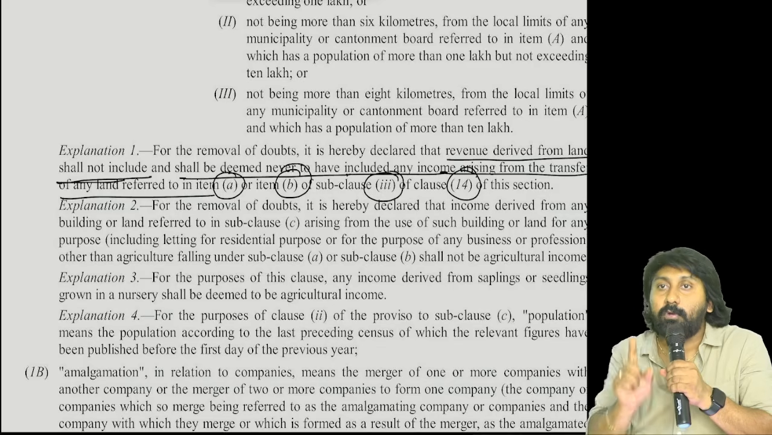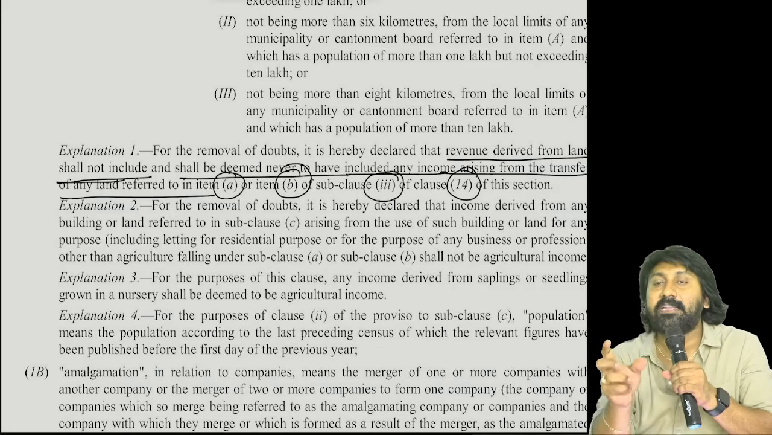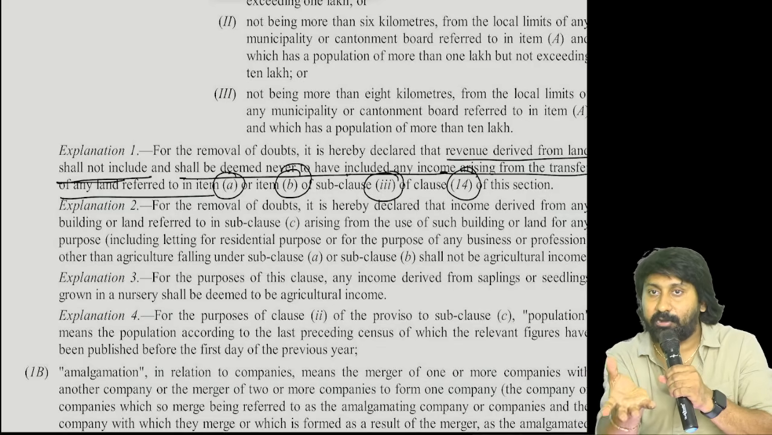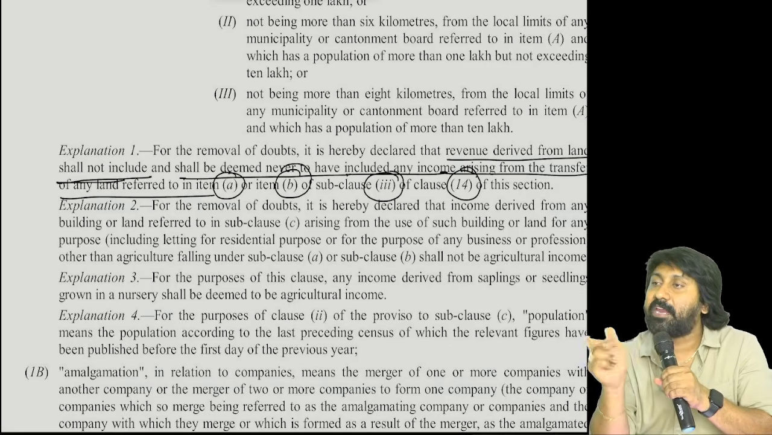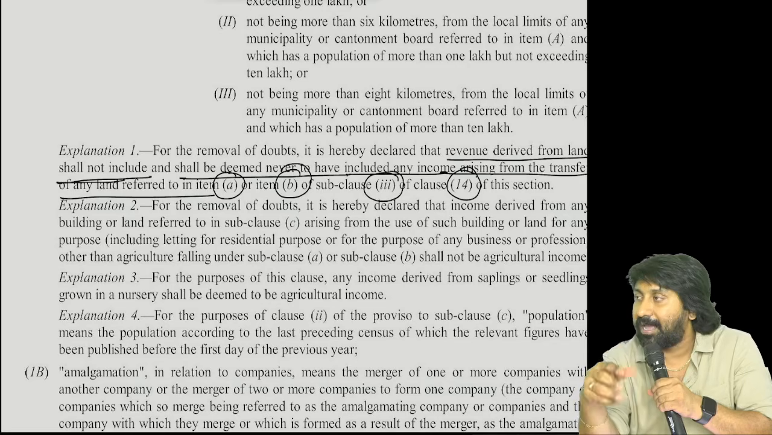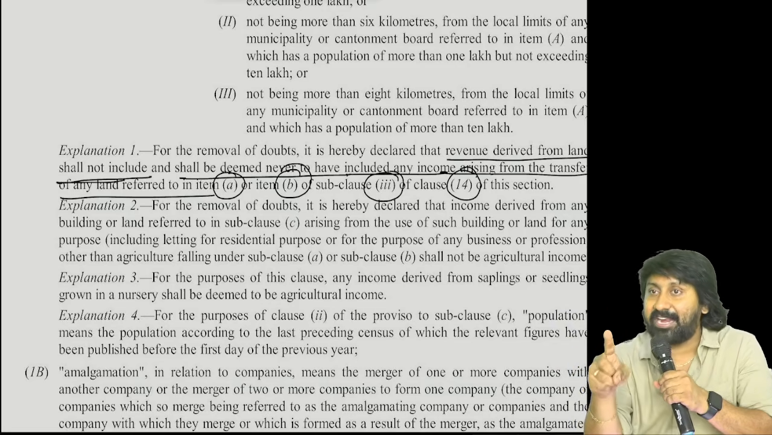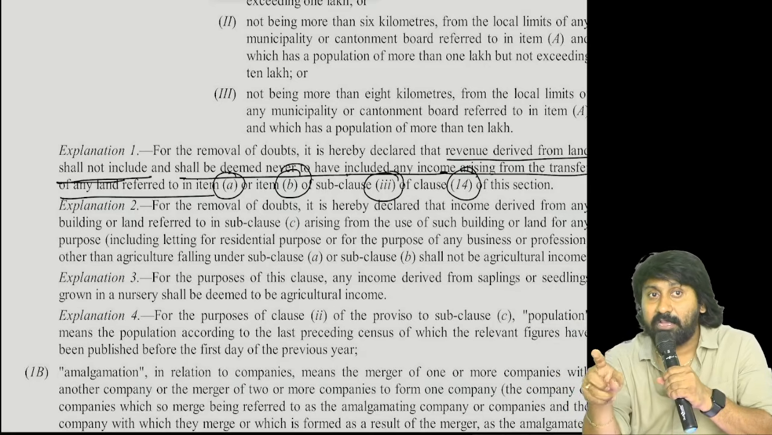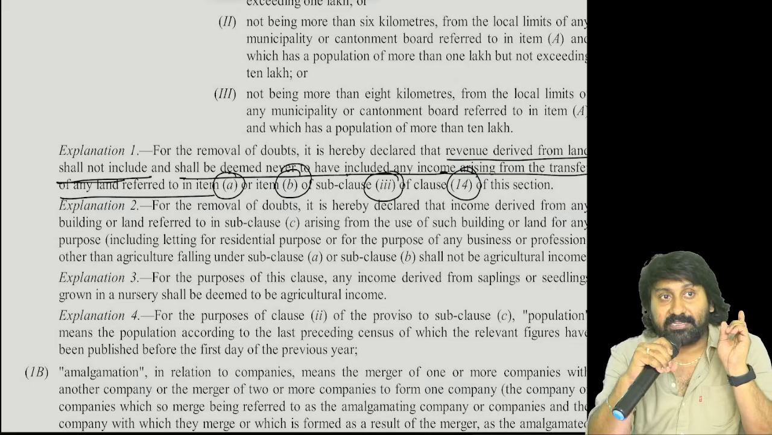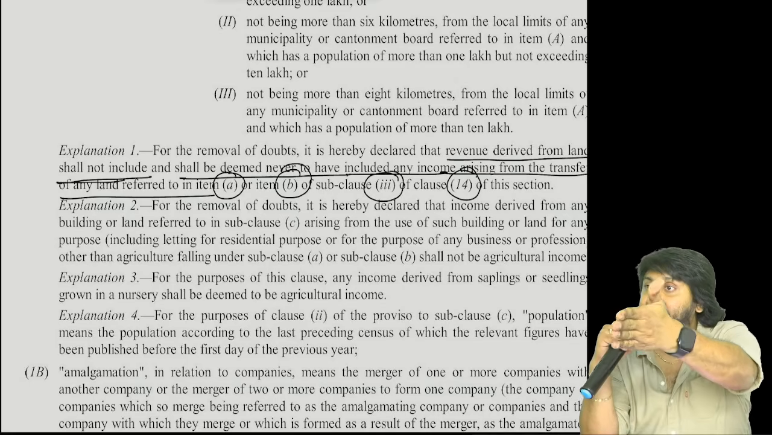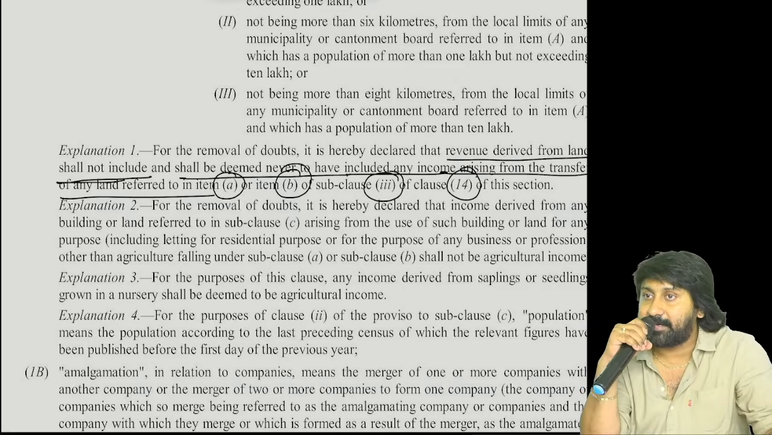Rural or urban? Rural. Rural agricultural land. If any building is located there, is the rent from the building agricultural or non-agricultural? Answer. Because that land is what land? Rural agricultural land, not just land. I told you one definition, Section 2, clause 14, capital asset.